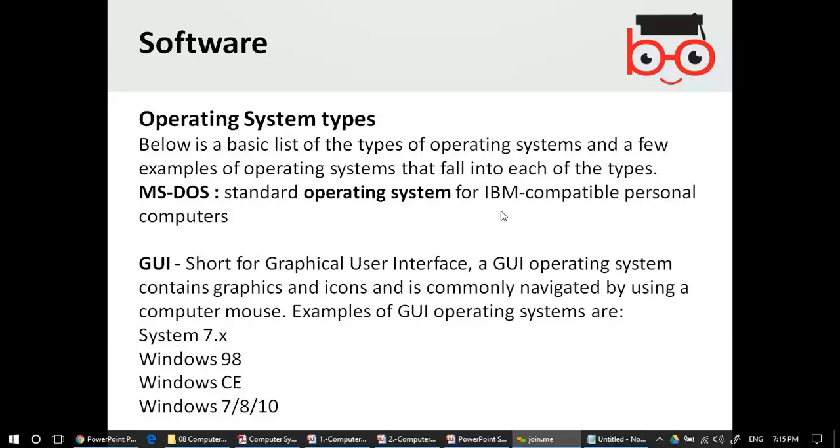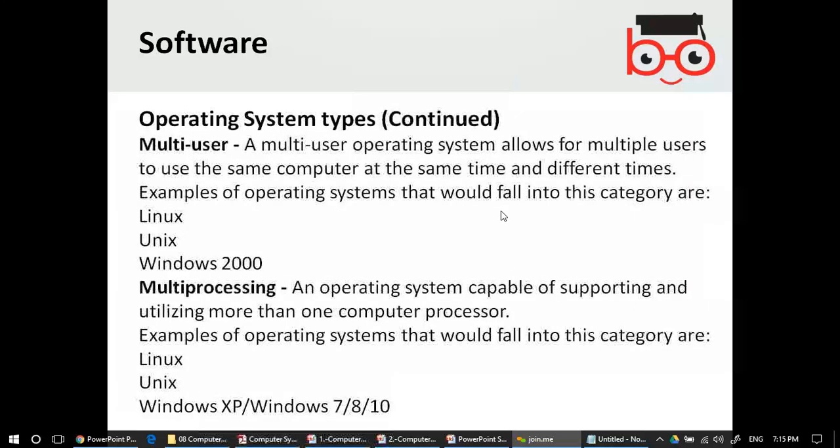Starting from System 7.x, Windows 98, Windows 3.1, Windows CE, and nowadays Windows XP, Windows Millennium, Windows 7, Windows 8, all these are graphical user interfaces.